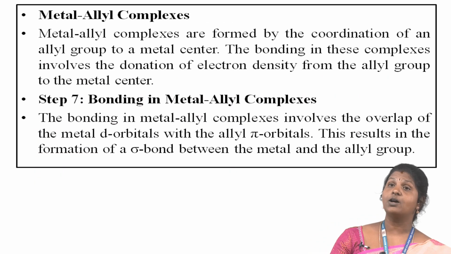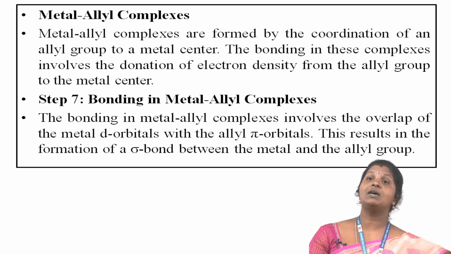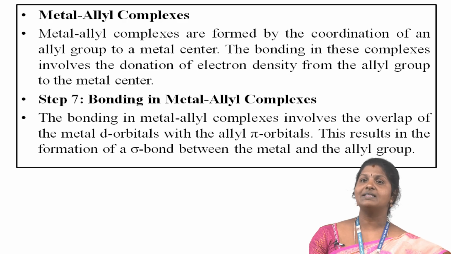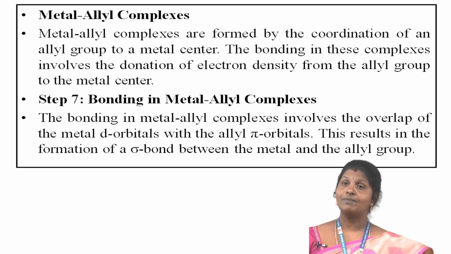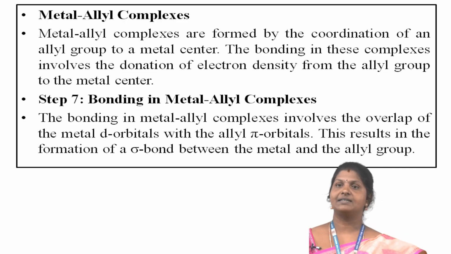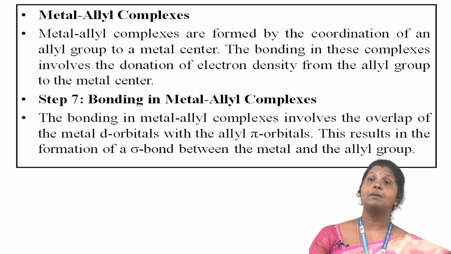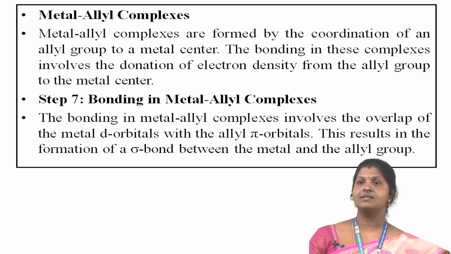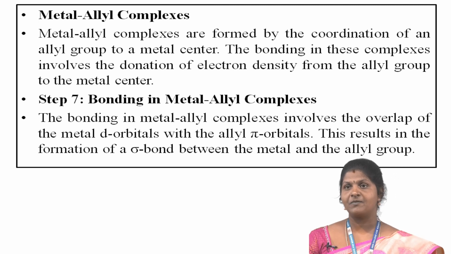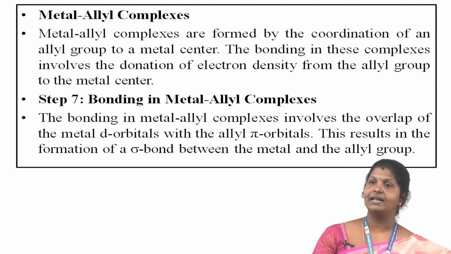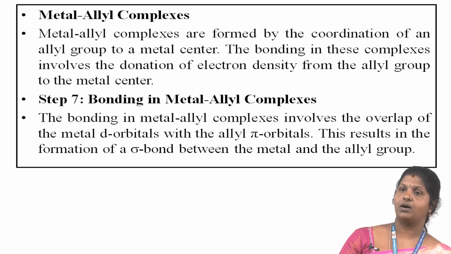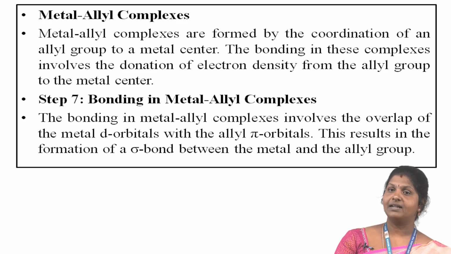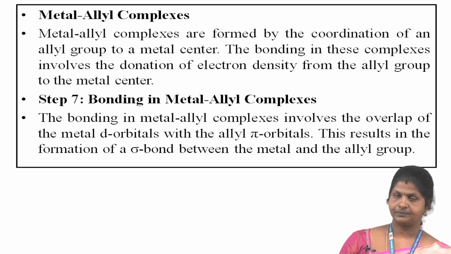Then the metal allyl complex is formed by the coordination of an allyl group to the metal center. The bonding in the complex involves the donation of electron density from the allyl group to the metal center. The bonding in metal allyl complexes involves the overlap of the metal d orbital with the allyl pi orbital. This results in the formation of a sigma bond between the metal and the allyl group.